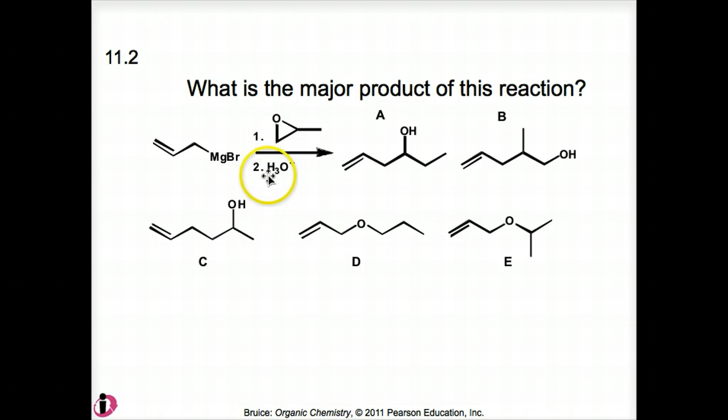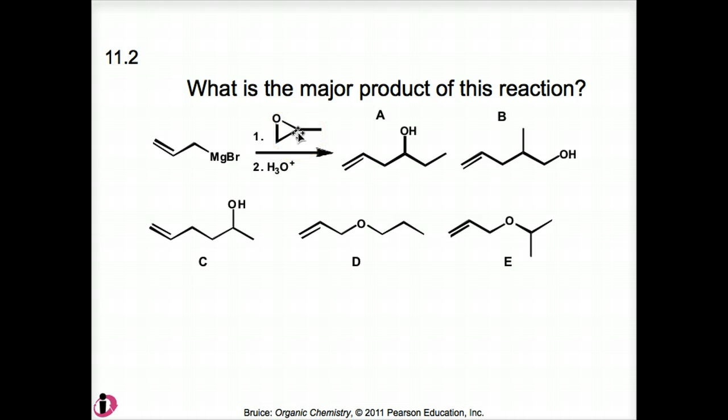Then notice the second step is a hydronium ion, which is a water molecule and a proton cation. And of course, with the oxygen with the negative charge, the proton is going to bond to it, relieving that negative charge, forming an OH moiety in this compound. So if we call this 1, 2, 3, 4, 5, 6, the OH is going to be on number 5.